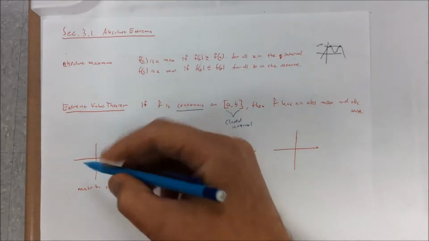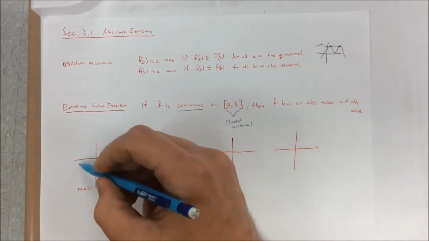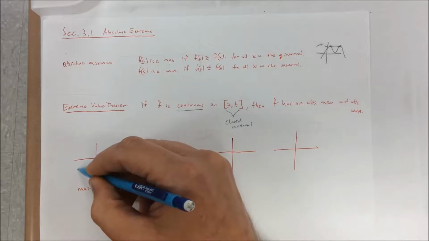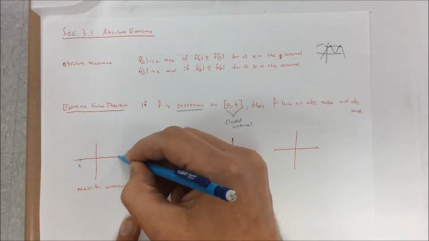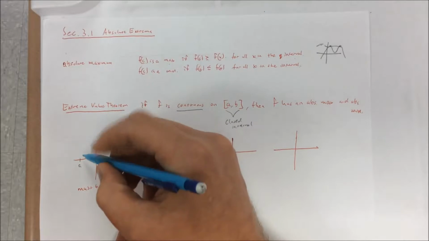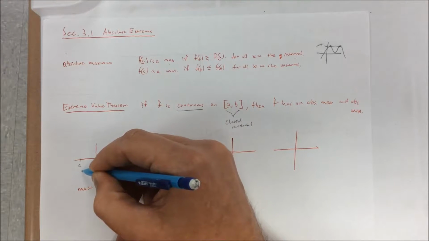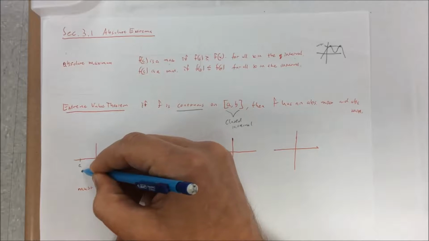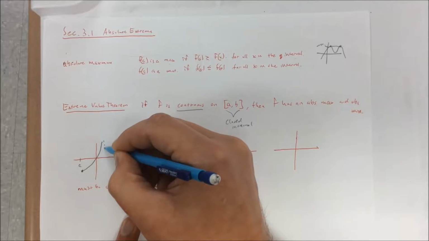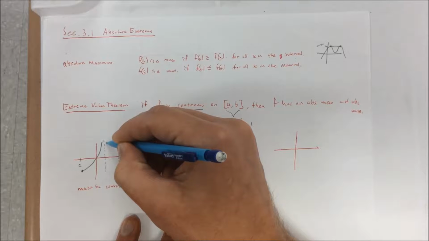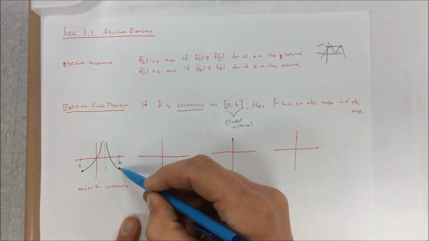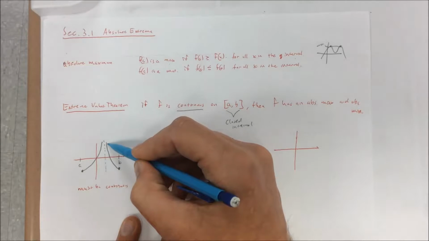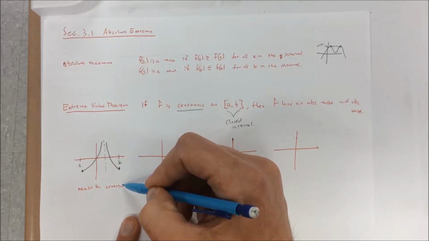Here's why that's important. If it's not continuous, it could be like this. Let's say we're going from an a value here to a b value here. This could be, right here, an asymptote. So while it might have a minimum, it has no maximum because it's not continuous.